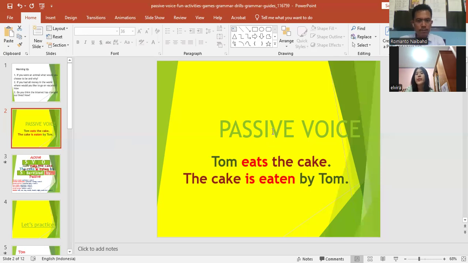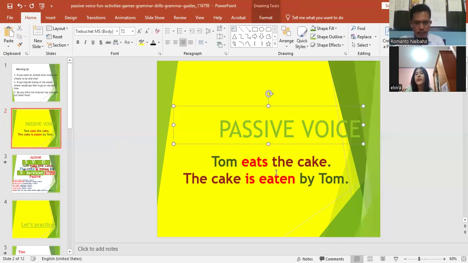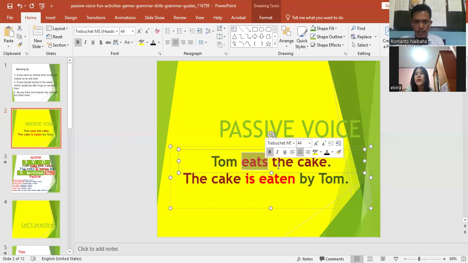Okay, so here is a passive voice example, something like Tom eats the cake. Tom is the subject, eats is the verb, and the cake is the object. Sometimes when we change the active voice into a passive sentence, we have to understand which one is the object.